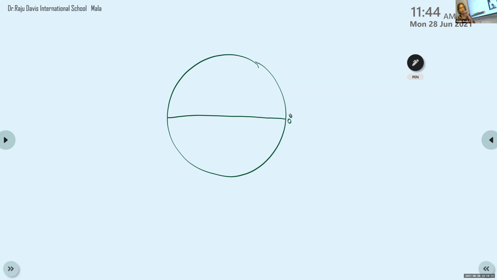We have already discussed that the latitudes and longitudes are measured using degrees. So the equator is drawn around the middle of the earth. Are you following me? Yes, ma'am. And also you know, children, it is the longest latitude.